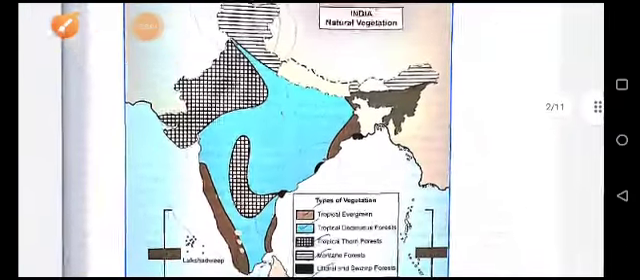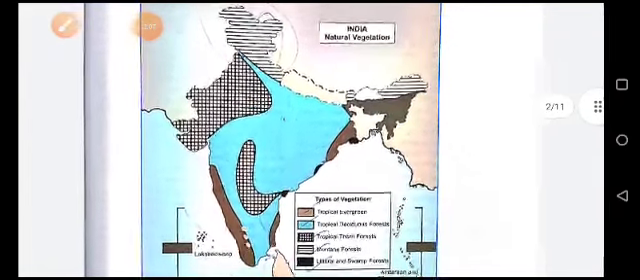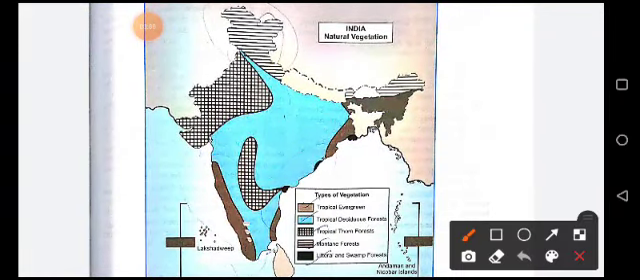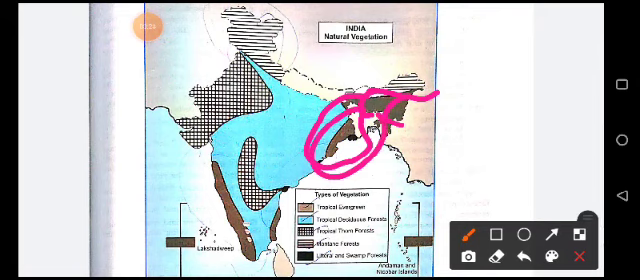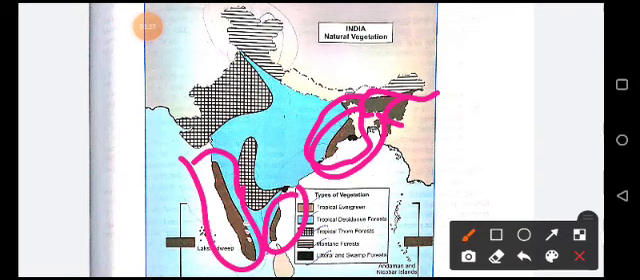So you can see here, this is a natural vegetation map of India. Here these areas are showing some parts of Assam, Meghalaya, Nagaland, Tripura, Mizoram, some parts of West Bengal, and here Tamil Nadu, some portion of Tamil Nadu and all the Western Ghat. They are representing the distribution of the tropical evergreen forest here.